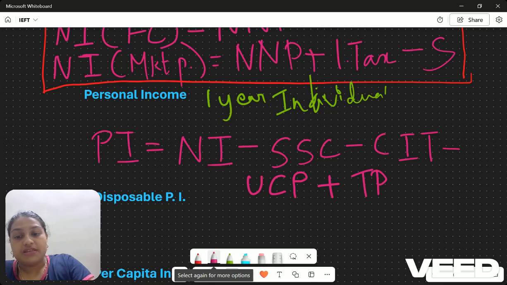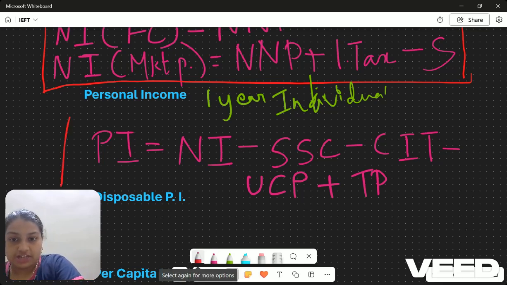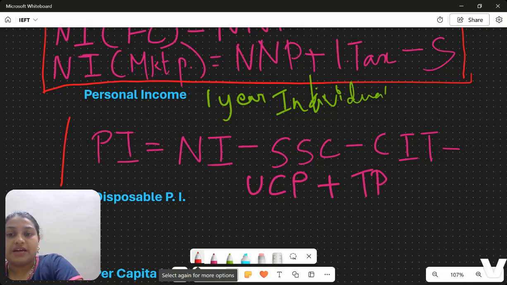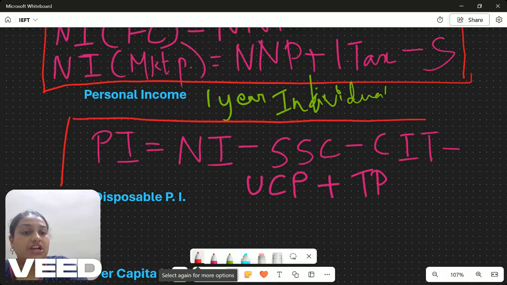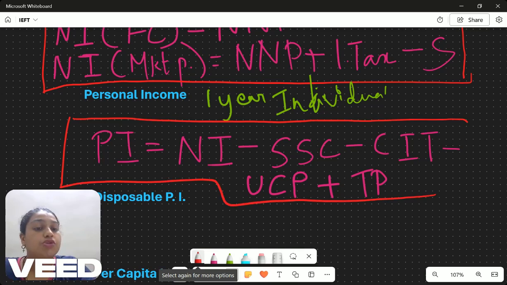So personal income is national income, and from that you have to reduce certain things like social security contributions, corporate income taxes, and undistributed corporate profits. All these things have to be removed, but transfer payments have to be added.